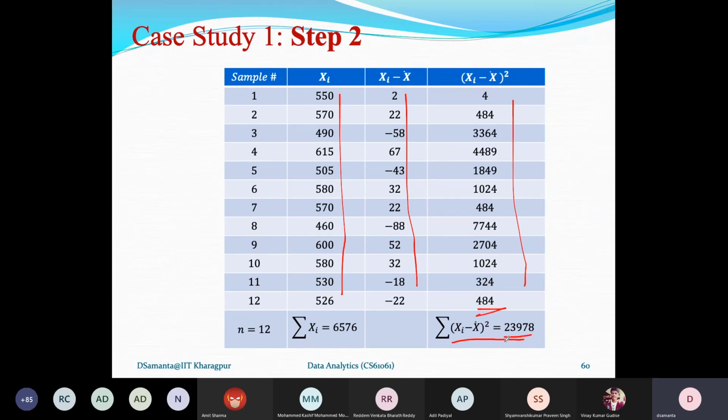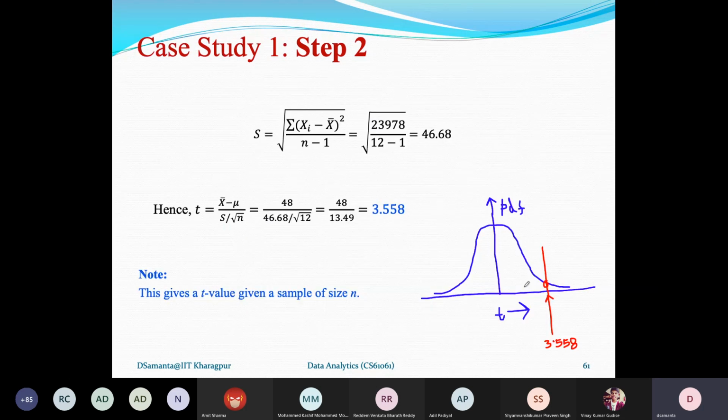And this sum divided by n minus 1 will give you the variance. S is actually the standard deviation, and that is valued as 46.68. Now having this x bar and S, and mu is 500, n is 12, we shall be able to calculate the t value. So this t value is calculated, this one.